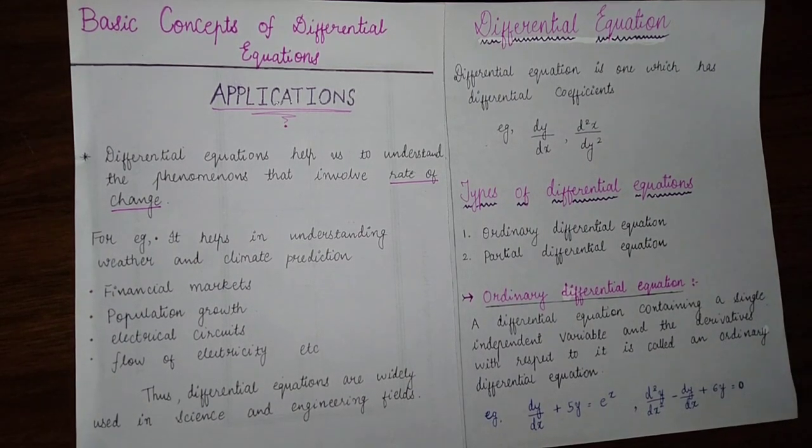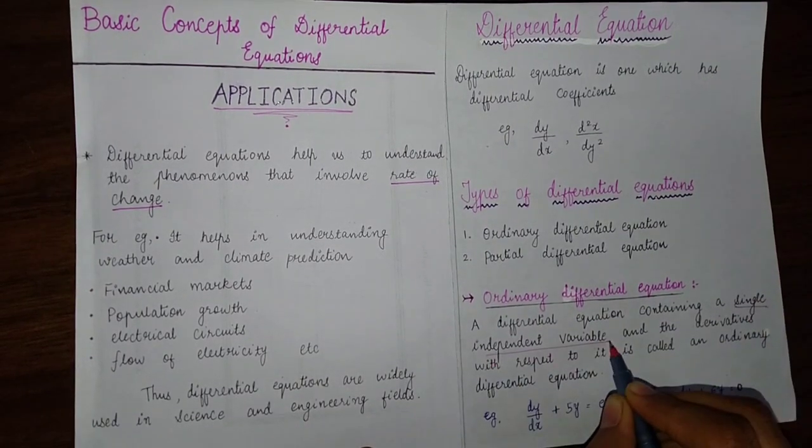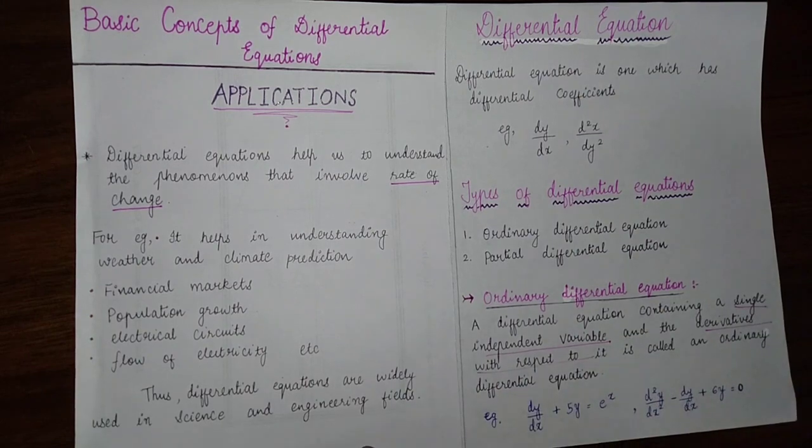Ordinary differential equations are the equations containing a single independent variable and derivatives with respect to it.